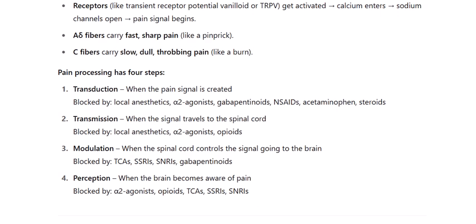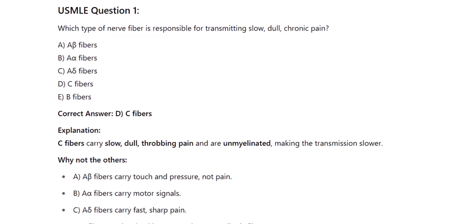USMLE Question 1. Which type of nerve fiber is responsible for transmitting slow, dull, chronic pain? A. Beta fibers. B. A-alpha fibers. C. A-delta fibers. D. C fibers. E. B fibers. Correct answer D.